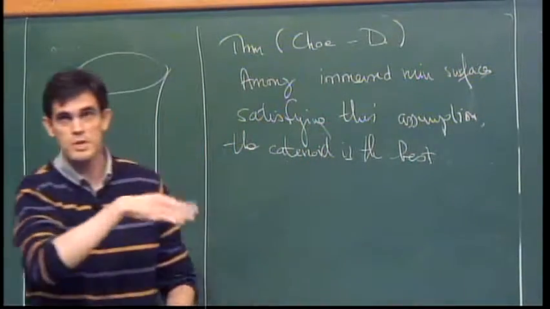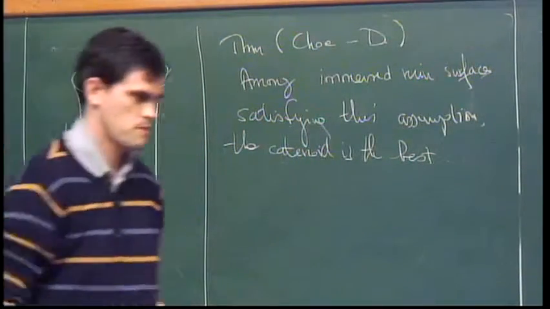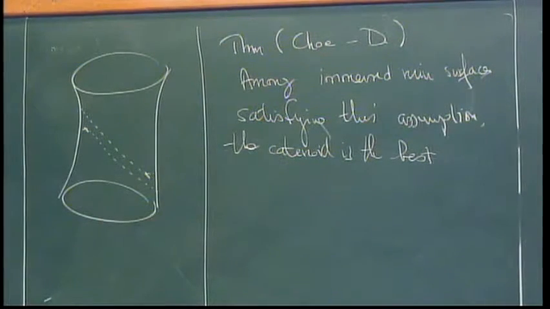I mean, the maximally stable catenoid is the best. So, what is the idea of the proof? The proof is very elementary. It uses only the Weierstrass representation.